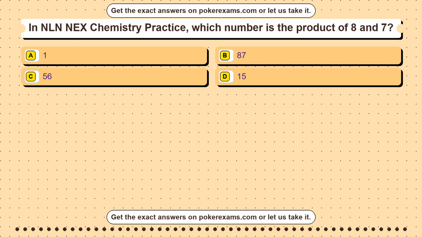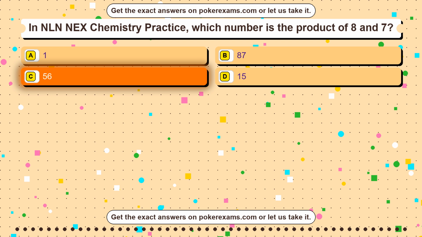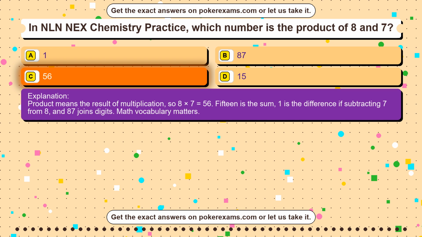Question 3. In NLN NEX Chemistry Practice, which number is the product of 8 and 7? Option A 1. Option B 87. Option C 56. Option D 15. The correct answer is option C. 56. Product means the result of multiplication, so 8 times 7 equals 56. 15 is the sum, 1 is the difference if subtracting 7 from 8, and 87 joins digits. Math vocabulary matters.